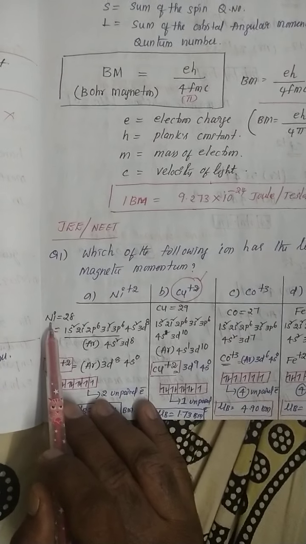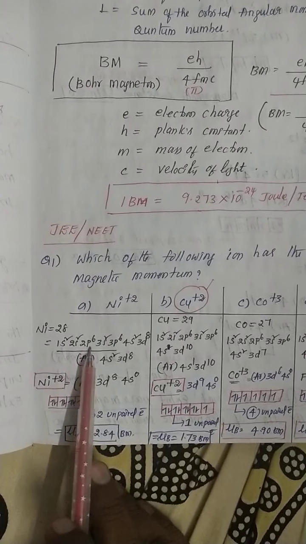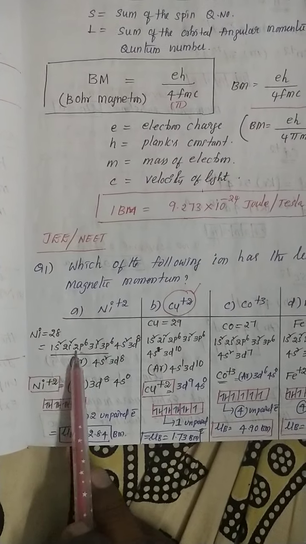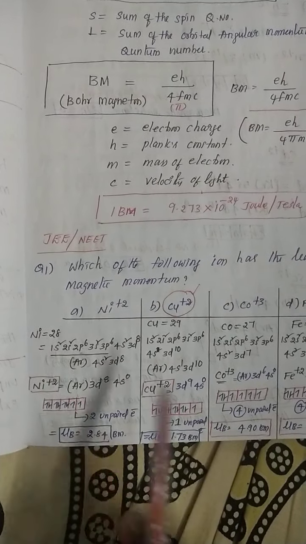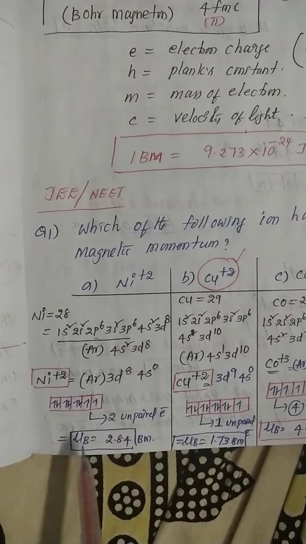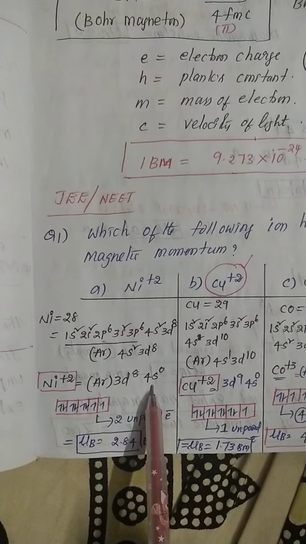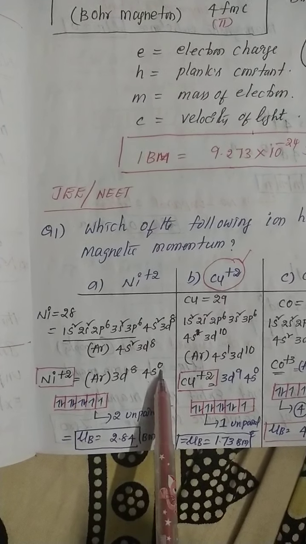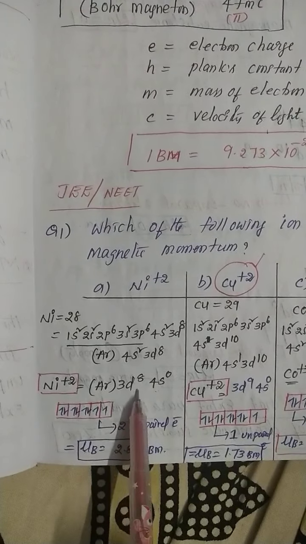Nickel plus 2. First you write the original atomic number of nickel, 28. So 1s2, 2s2, 2p6, 3s2, 3p6, 4s2, 3d8. The formula is represented as argon 4s2, 3d8. This is the nickel configuration. But what happens here? Nickel loses 2 electrons, and these 2 electrons are lost from the 4s orbital. That's why in the nickel plus 2 configuration, the s orbital loses 2 electrons.